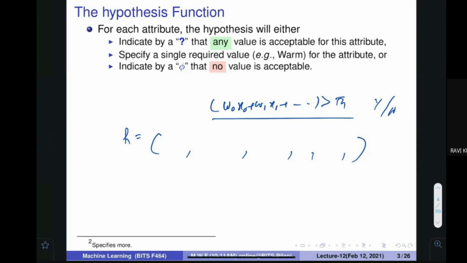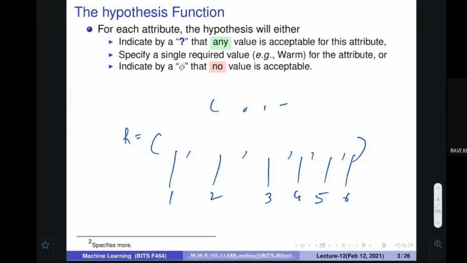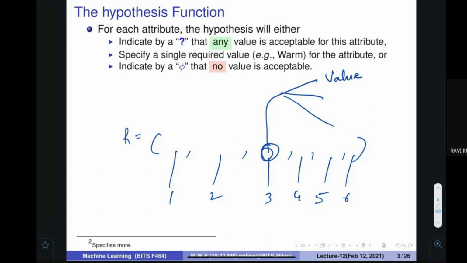How many attributes do we have? Six. First attribute, second attribute, third attribute, fourth attribute, fifth attribute, sixth attribute. It has space for six attributes. And for a particular attribute, I can specify three things: either I supply a value, or I supply a question mark, or I supply phi. All these things will be clear very soon when I give an example.